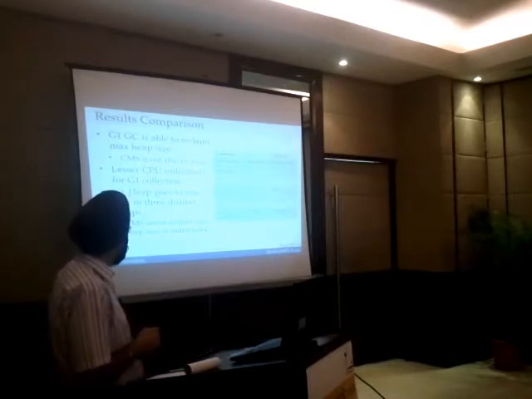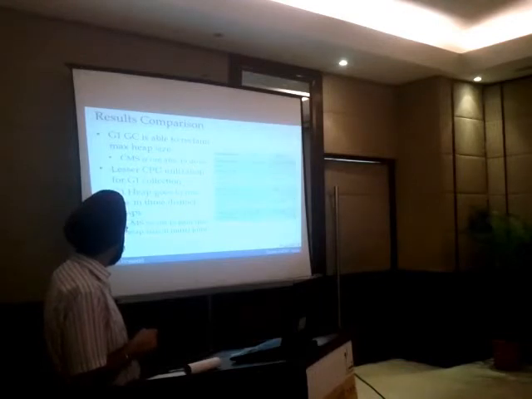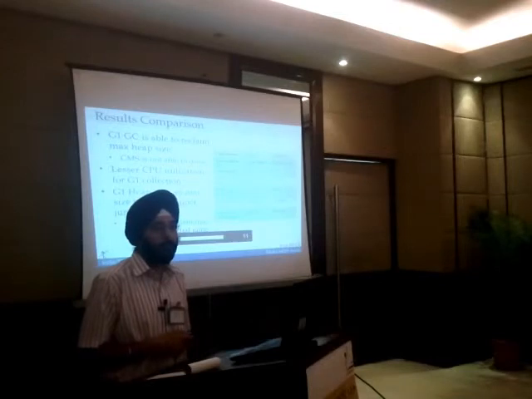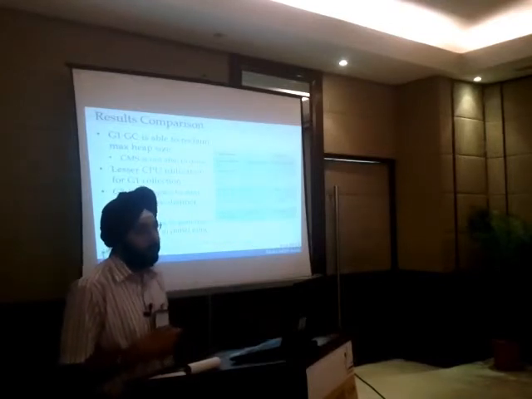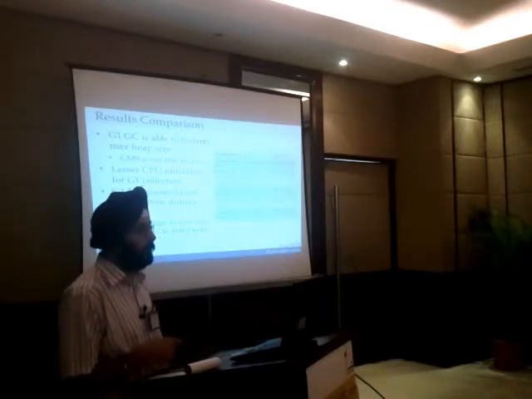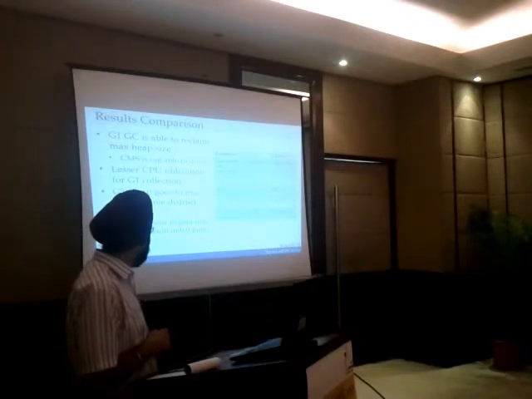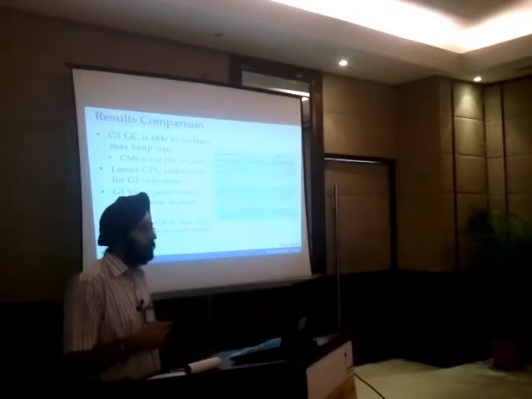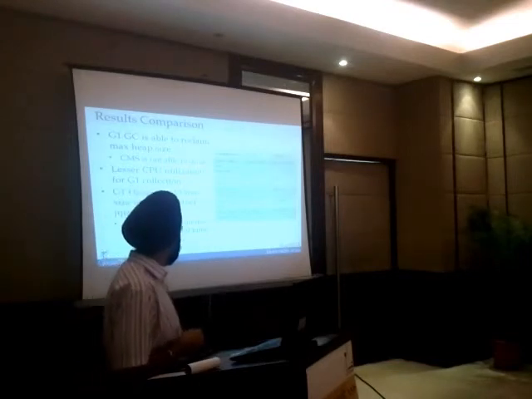Max GC activity again is 2% versus 24%. Heap sizes are similar. There's not too much difference here, but you can still see that the used heap size is higher. This was a little surprising for me also, because I've read that if you start using G1, you can expect the heap size to increase a little bit, essentially because of accounting data structures like the R set and C set. But I didn't see any difference in the max heap size, and in fact, the used heap size was more in case of CMS. Maybe it's my application, maybe it's my platform, whatever the reason is, the results are slightly different from theory.